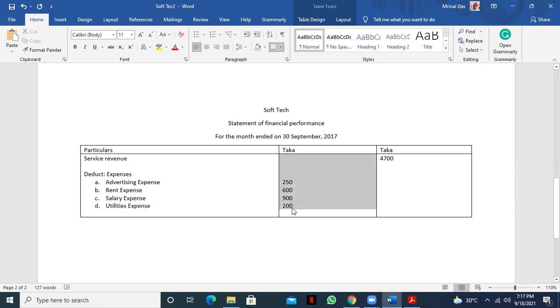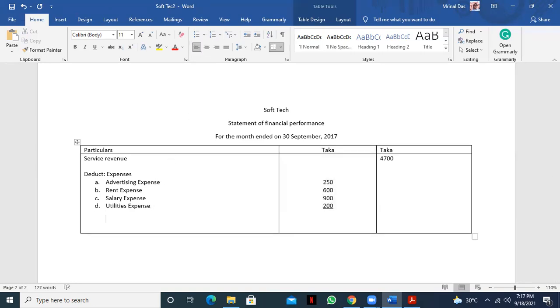Right now you will write the total expense and you will deduct it from the service revenue. Total expenses is how much here? Can someone check it?